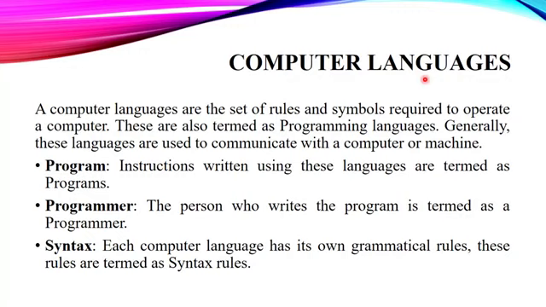So now let's read and discuss. A computer language is the set of rules and symbols required to operate a computer. Fine. It simply means it is a set of rules and symbols with the help of which we can easily operate a computer system. Fine. These are also termed as programming languages. Generally, these languages are used to communicate with a computer or machine. It means generally with the help of these languages we can communicate with our machine.